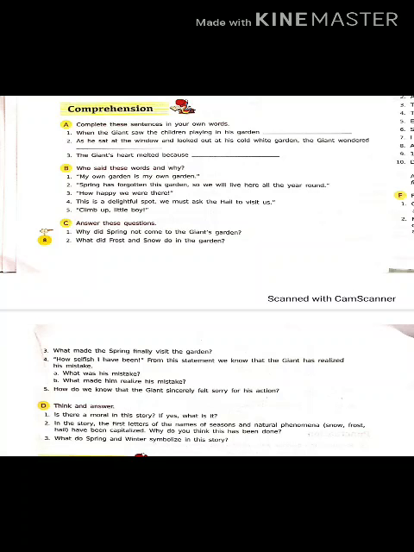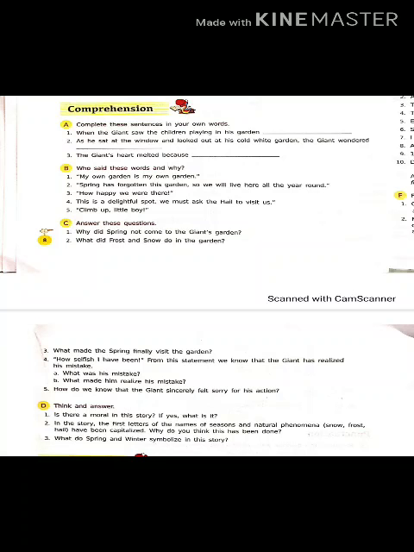Second is, spring has forgotten this garden, so we will live here all the year round. In that you have to write down who visited his garden and who spoke these words, hail or snow or whatsoever, the frost, who said that. And why did it say that, also you have to write down. Third, how happy we were there. Who said that? Who were happy in the garden? There means garden. So who were happy? That you have to write down.